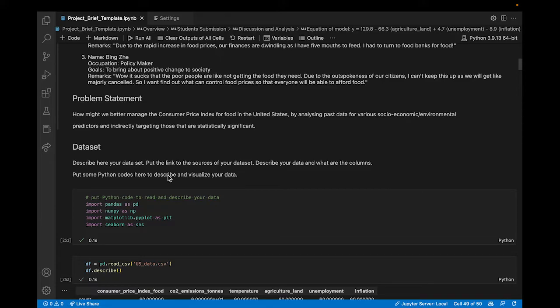For our problem statement, it is how might we better manage the consumer price index for food in the United States by analyzing past data for various socio-economic or environmental predictors and indirectly targeting those that are statistically significant.